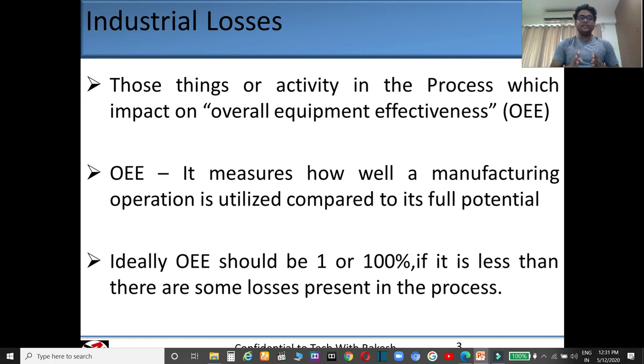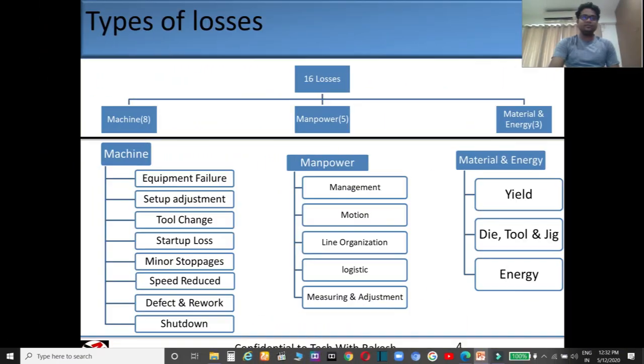So what is OEE? It measures how well a manufacturing operation is utilized compared to its full potential. Ideally, suppose that a production line produces 8,000 products per shift by utilizing 4M. Suppose that it is producing only 6,000. These 2,000 are the loss of productivity. And where have these 2,000 been lost? This is all measured in OEE.